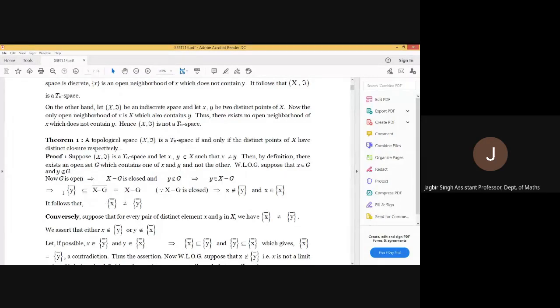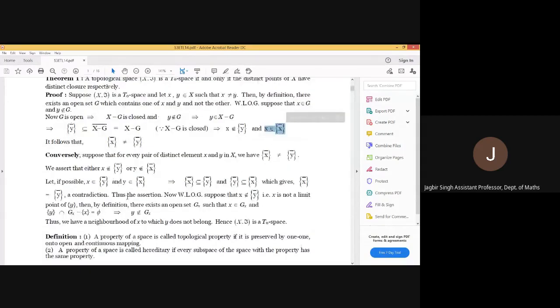It means the closure of singleton y is contained in X minus G. Therefore, x does not belong to the closure of singleton y, because x belongs to G. So it does not belong to X minus G, and hence does not belong to the closure of singleton y. But x belongs to the closure of singleton x. Therefore, these two sets cannot be equal.